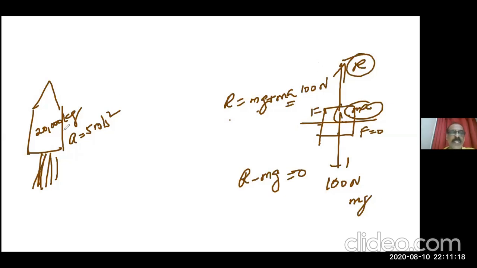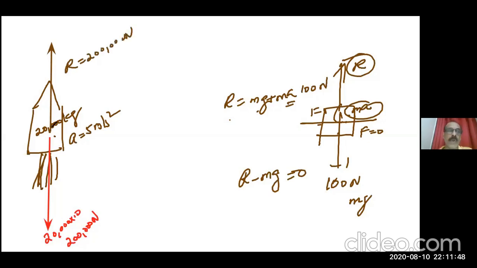That means this 20,000 kilogram body exerts a force downward. That force is 20,000 into 10, that means around 200,000 Newton acting downward. If the reaction has the same value, 200,000, then what happens? The rocket will not go up. It will remain there only.